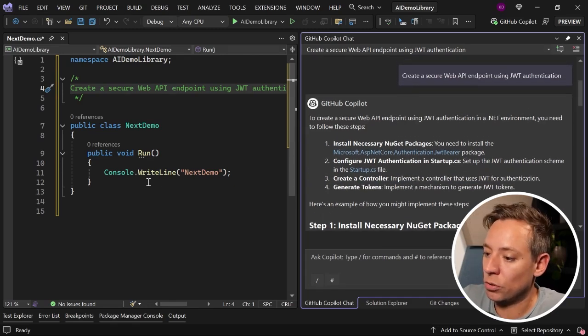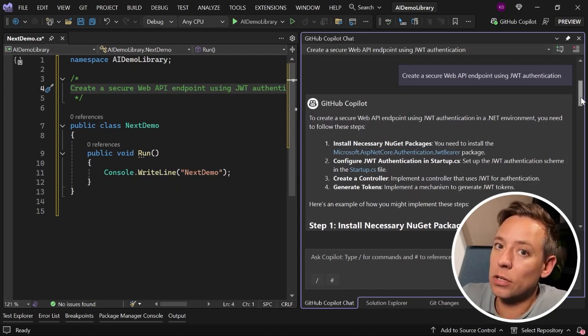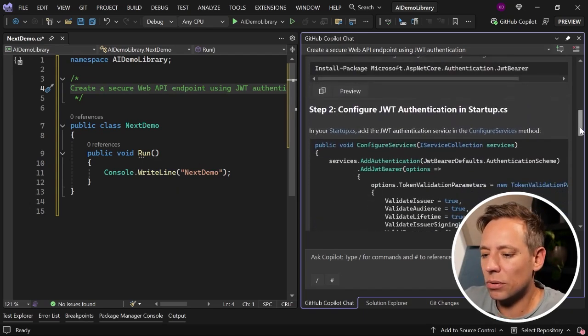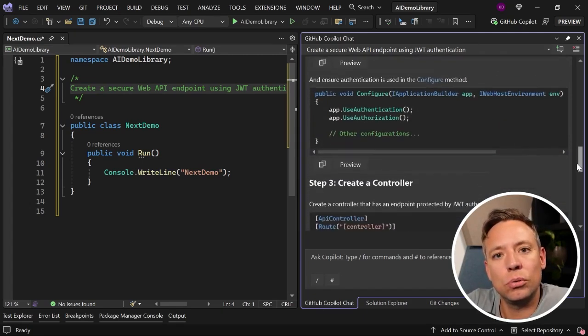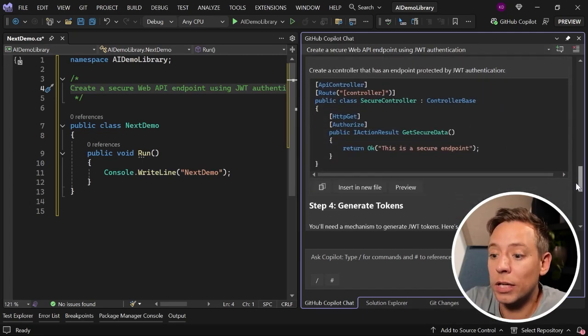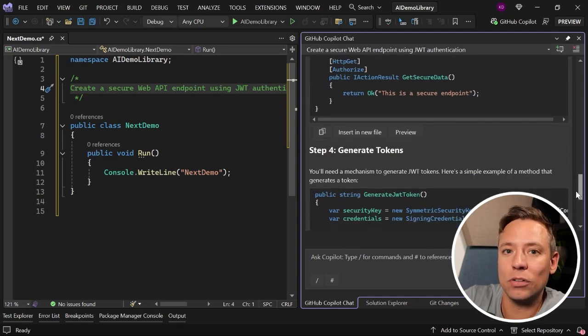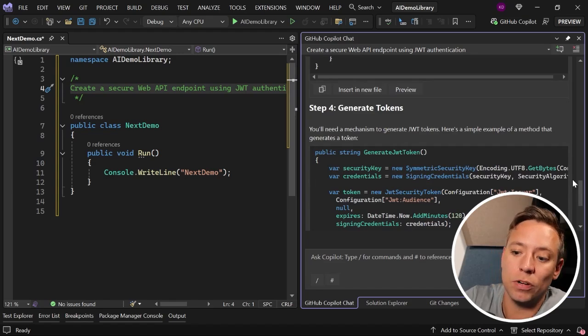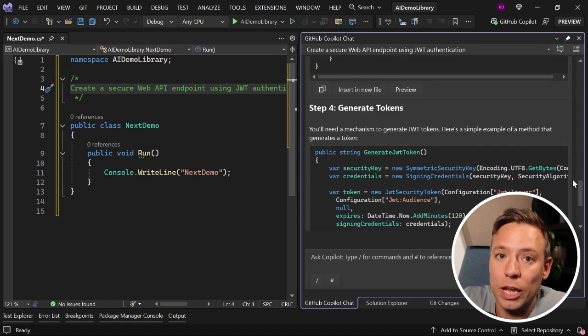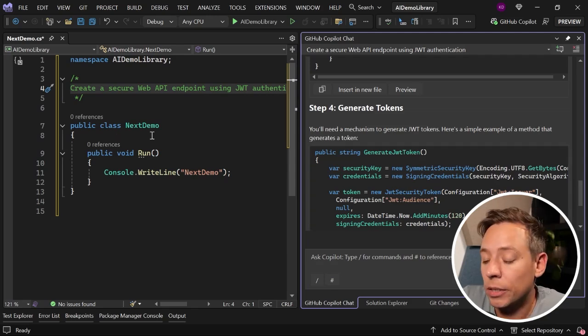If I look at the generated code, it's probably not completely correct, but it does help. But why is the output so different? Well, the thing is that you can also provide context that you do not want to provide. In this case, the context we provided was an empty nextdemo.cs file with one namespace in it. It does take that into account, and apparently that kind of confused GitHub Copilot a bit in this case.